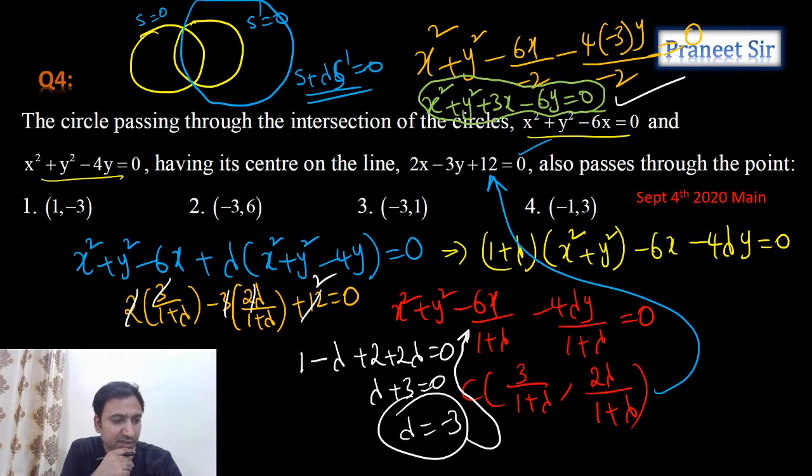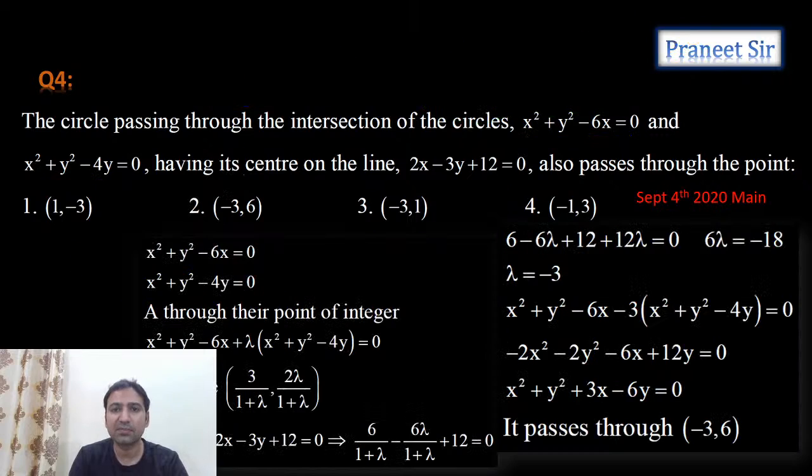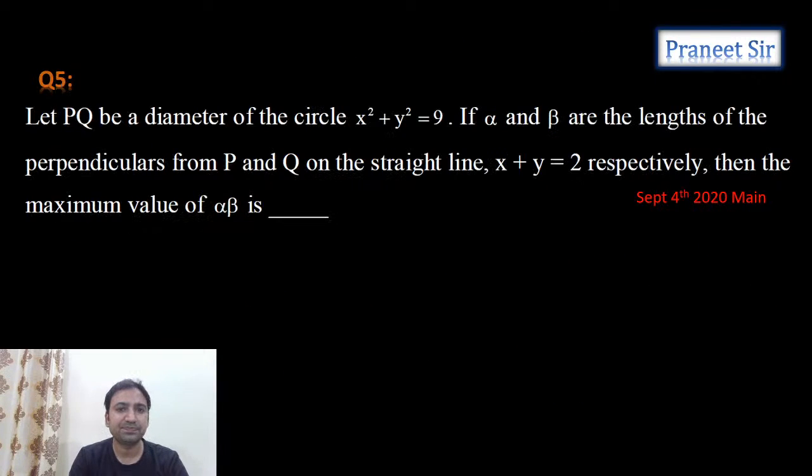Priyanshu, okay. So guys, tell me which option is satisfying. Minus 3, 6. Second option, is it satisfying? Let me verify the second option. 9 plus 36, which is 45. 45 minus 9, again 36. 36 minus 36. Exactly, guys. Second option is satisfying. Perfect. So second option is the answer. Is it clear? Everyone understood this? Can we move to the next one? Chalo, let's move to the next one.